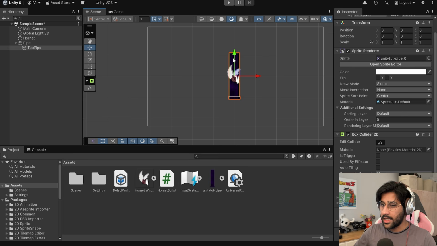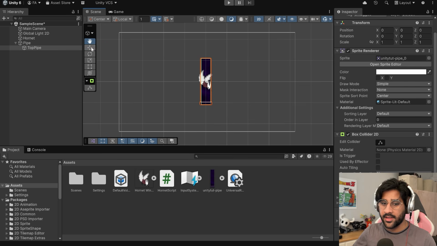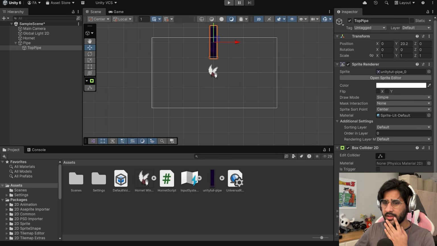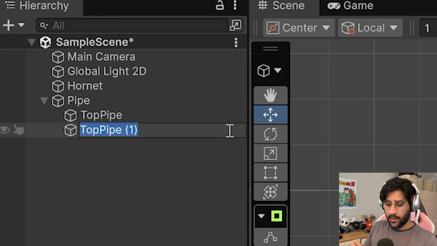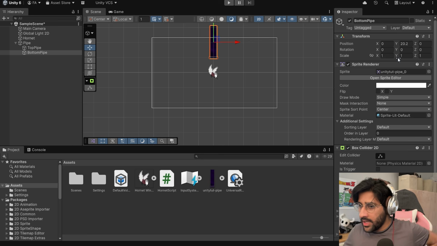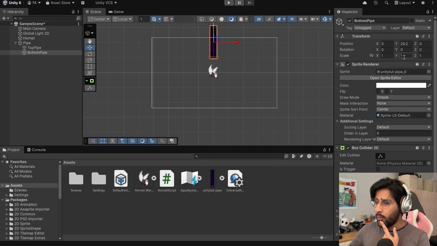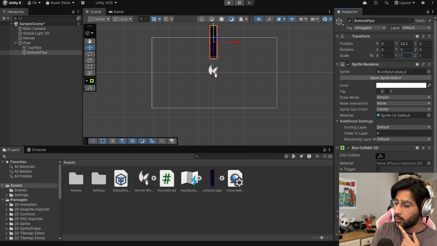Like that. We can now move... oh, this is my whole level. Ah, I see. So now I can move this up above Hornet like this. And then we can duplicate it. We're gonna call this one bottom pipe. Beautiful. And then we can change the Y scale to -1 to flip it upside down.